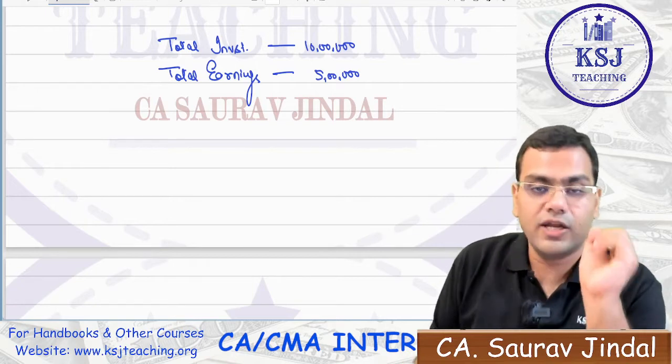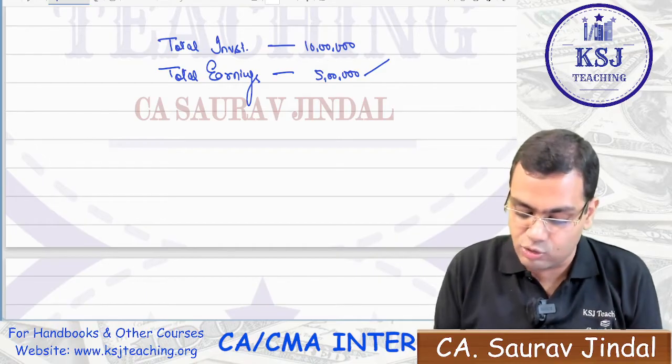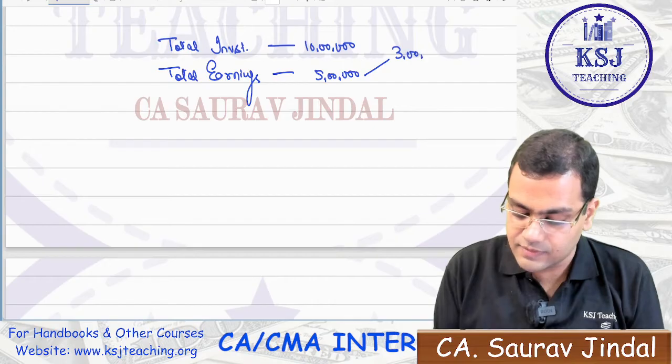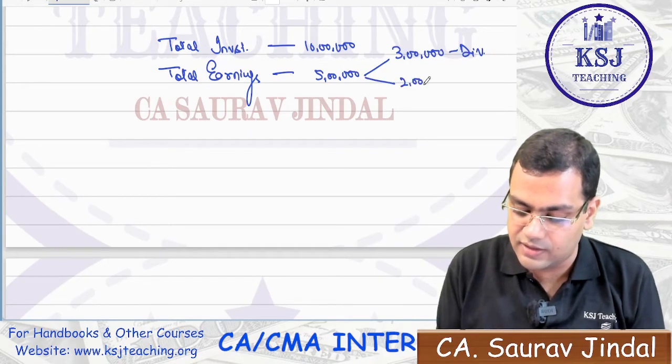Now, what can you do with the earnings? If you are going to pay dividend, let's say the question says that out of this earnings, you will pay a dividend of 3 lakh rupees, right? This is what you will pay as dividend, and 2 lakh you will retain in the business, right?